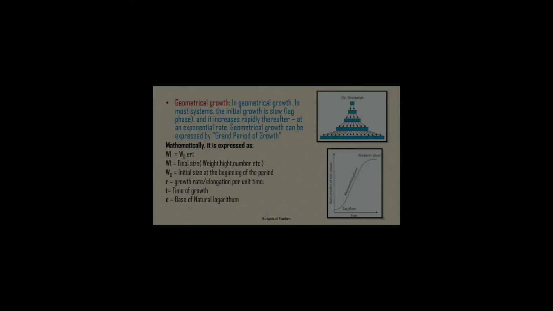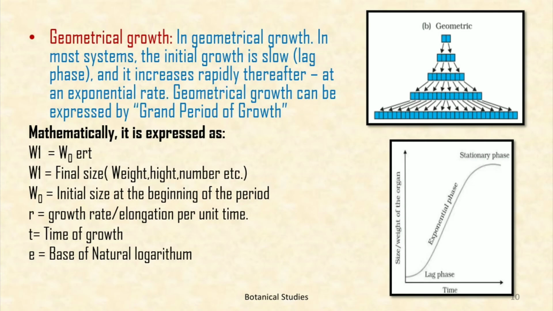In geometrical growth, in most systems, the initial growth is slow and it increases rapidly thereafter at an exponential rate. Here, both the progeny cells following mitotic divisions retain the ability to divide and continue to do so. Geometrical growth can be expressed by grand period of growth.